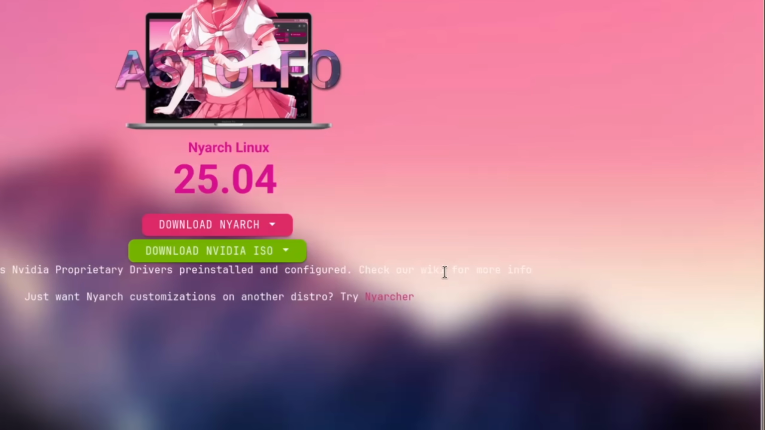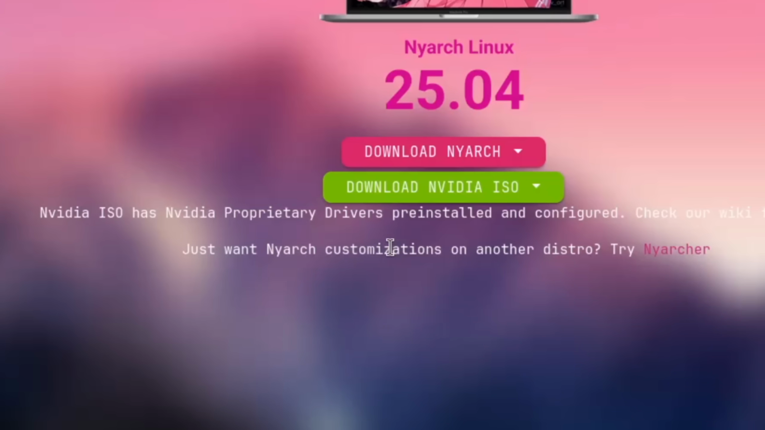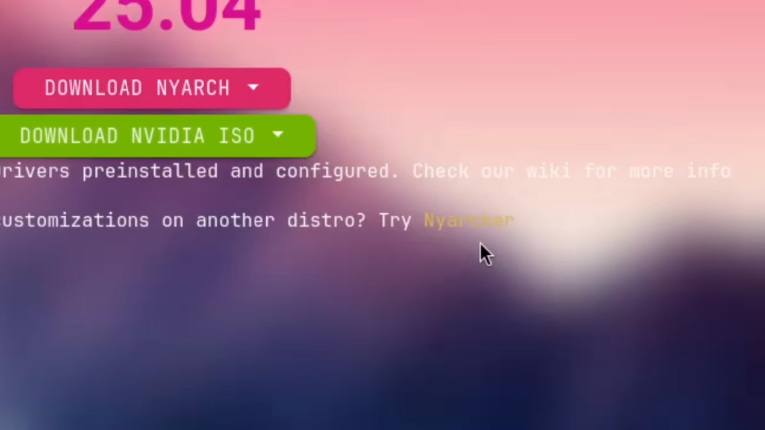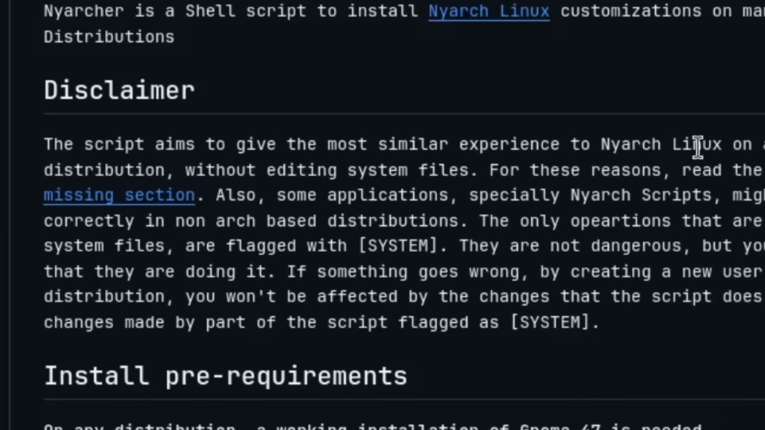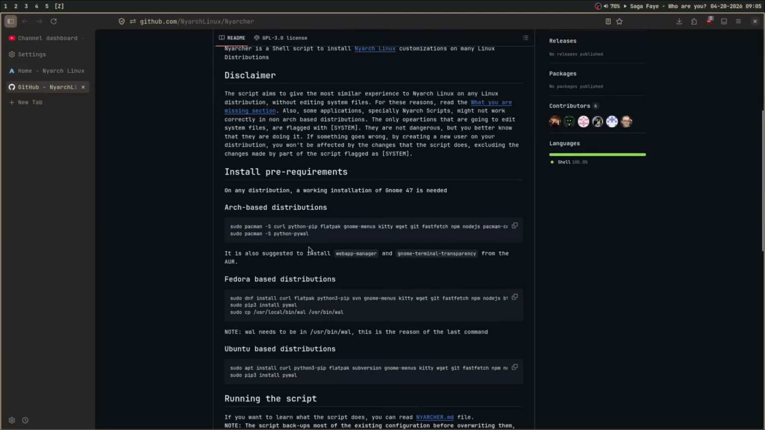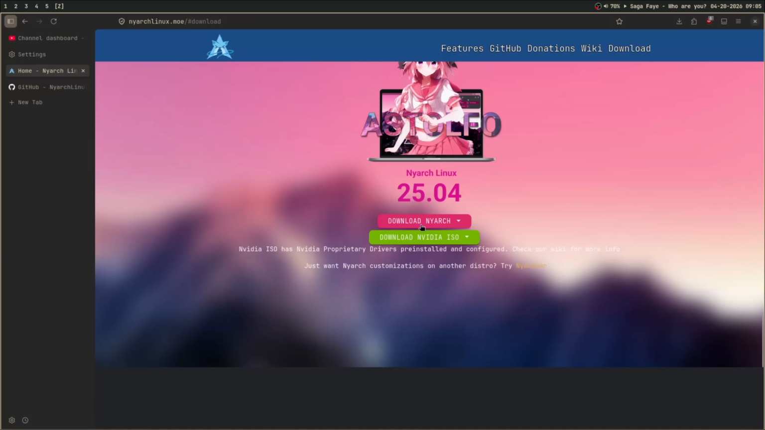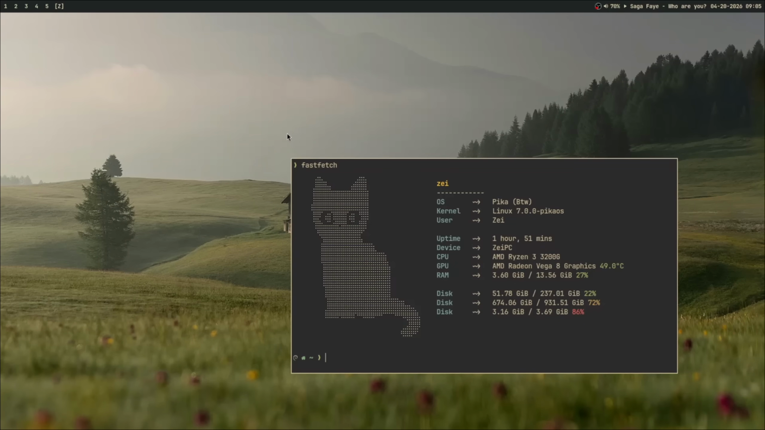The text is so visible, I can barely see the background, I swear to God. Just want Nyarch customizations on another distro? Try Nyarcher. They really need to make the text more visible, bro. This script aims to give the most similar experience to Nyarch Linux on any Linux distribution. Oh, I can install Nyarcher instead of the Nyarch Linux ISO if I wanted to. And I can make CachyOS look like Nyarch.